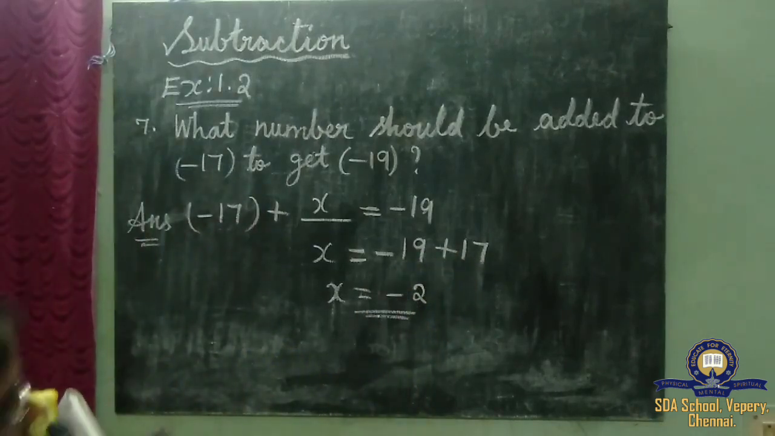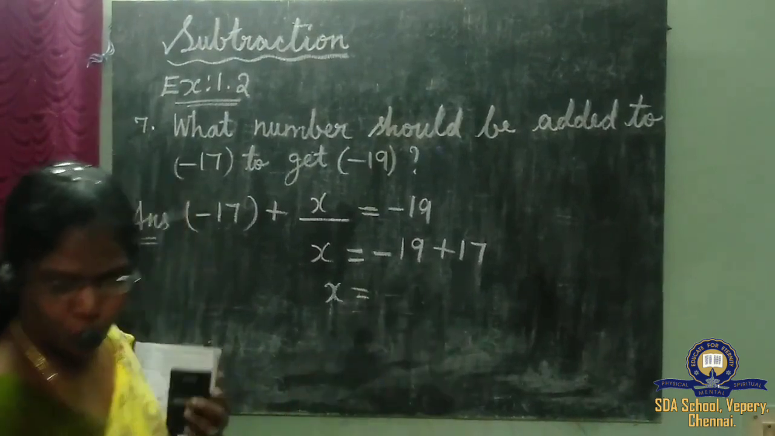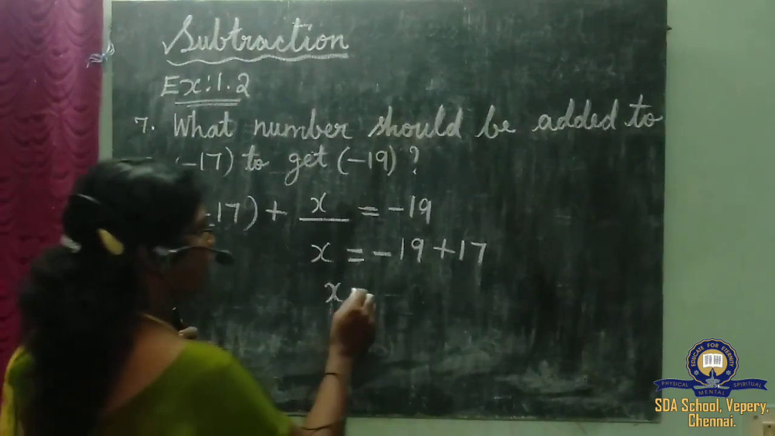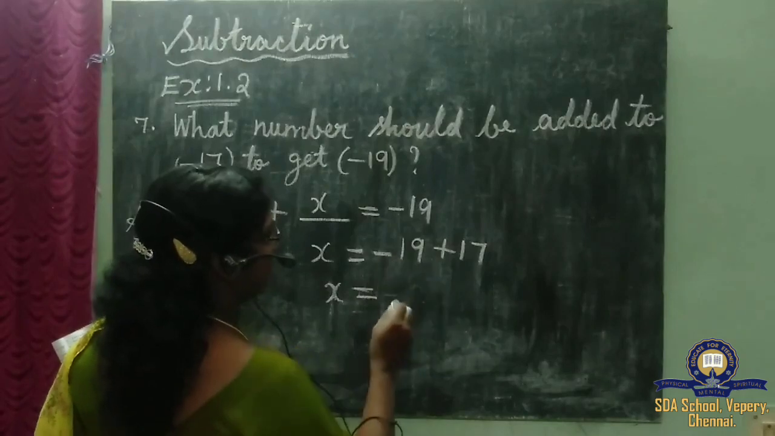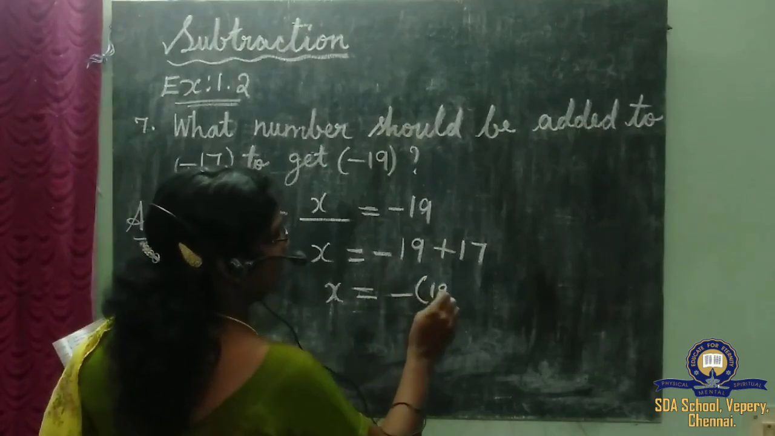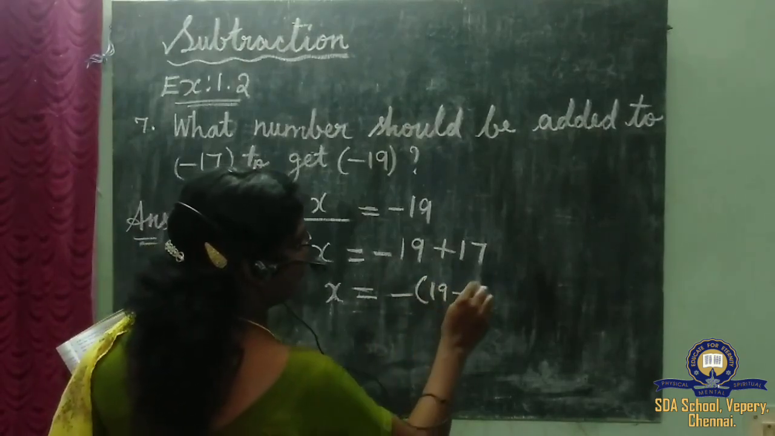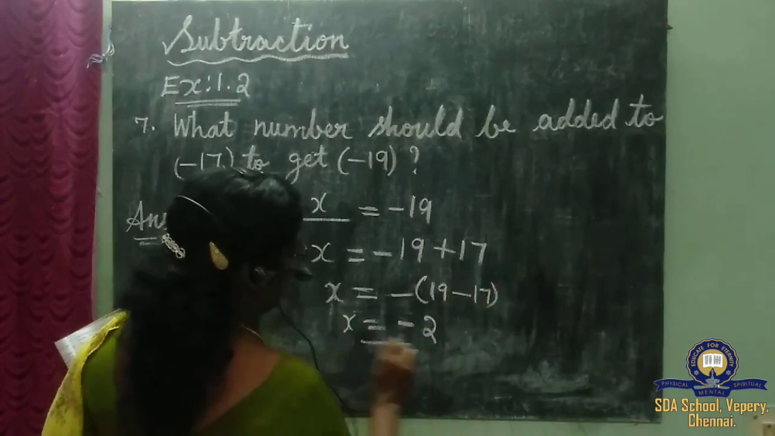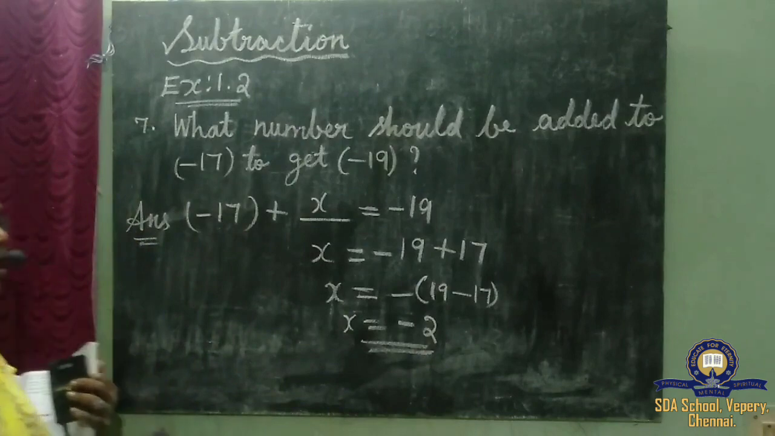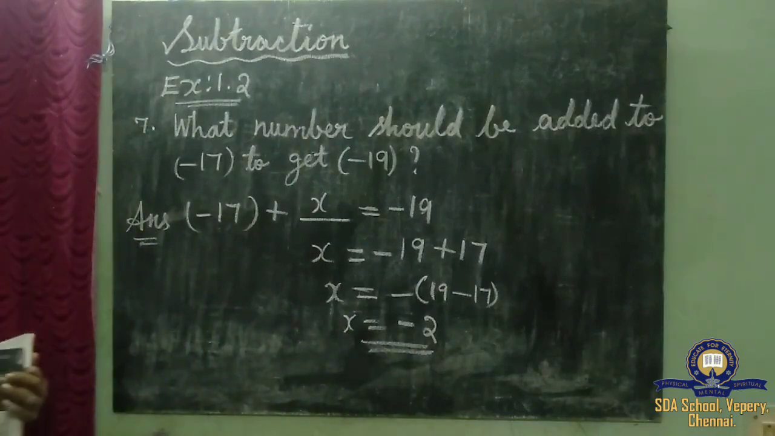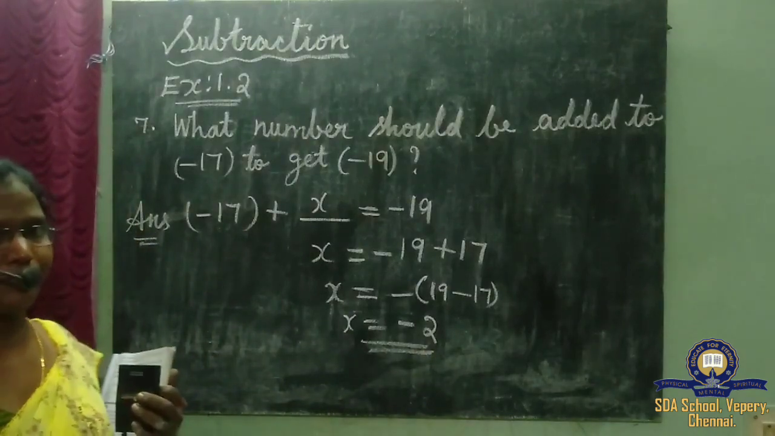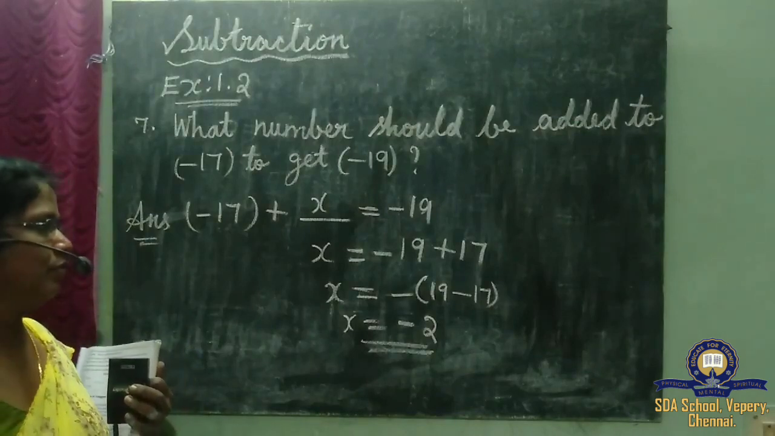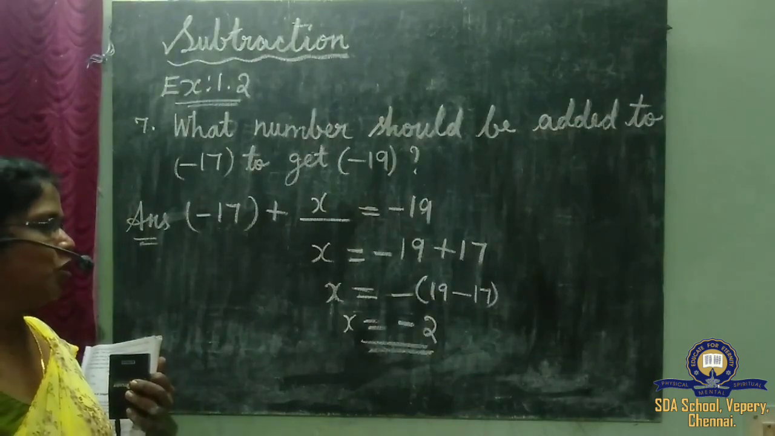Or, if two numbers with different signs come, how will we do it? We write the sign of the bigger number, that is minus, and subtract the smaller number from the bigger number, so minus 2 is the answer. Children understood now? Yes. Copy down this.